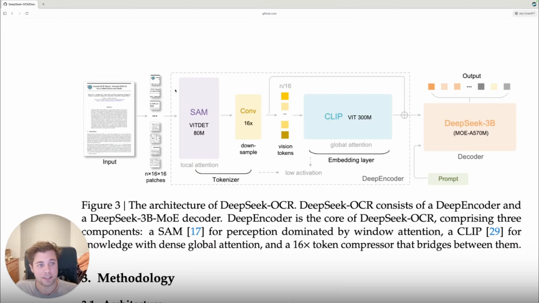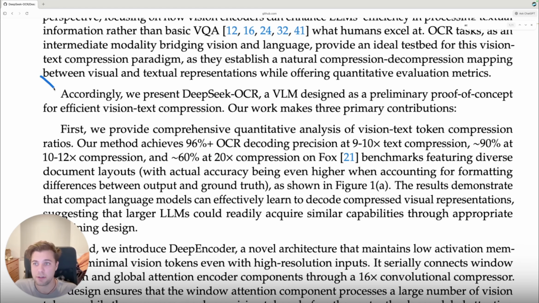The only downside that I can see here is the latency. You're going to have slightly more latency because you've got to convert text to images and images back to text. But for complex topics or for long context windows, you know, entire code bases, novels, anything of that sort, this is going to be extremely useful for people. But even as they say right here, they are only presenting it as a proof of concept.